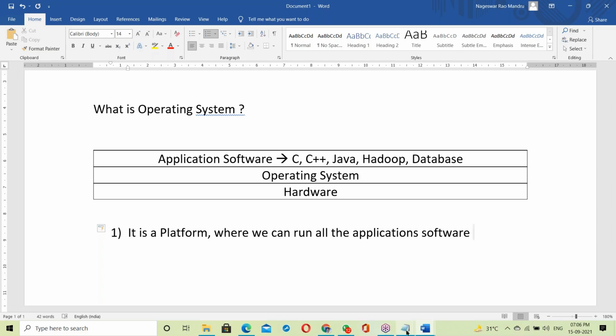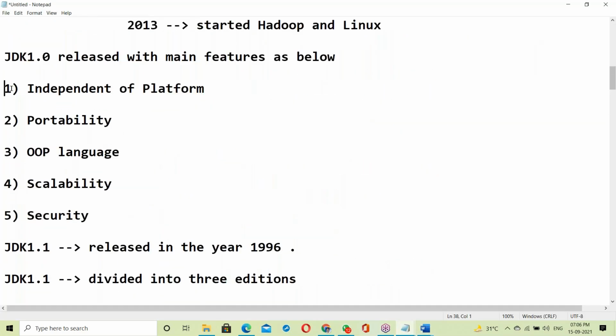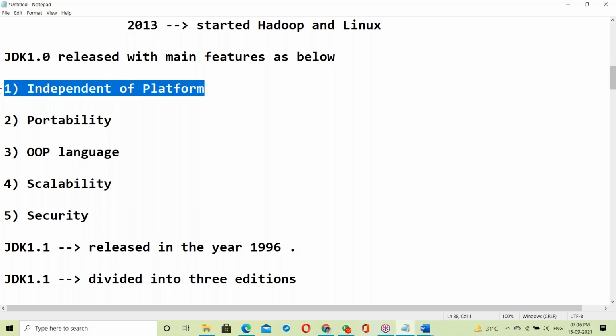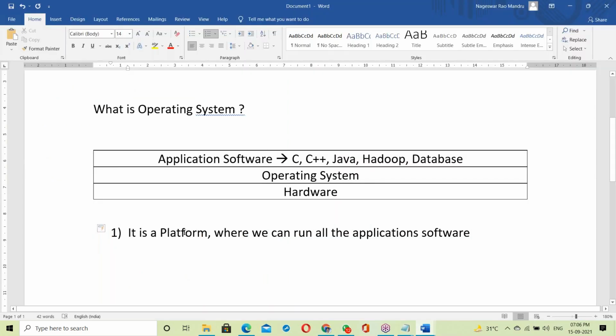See, in Java features, there is platform independent, right? Platform is OS. Exactly the same as our topic. We'll discuss exactly what platform independence is when we see the Java features next. So the OS is a platform where we can run all the application softwares.